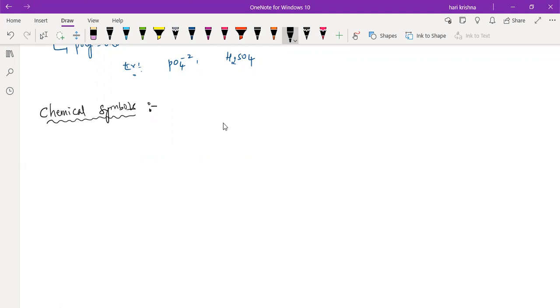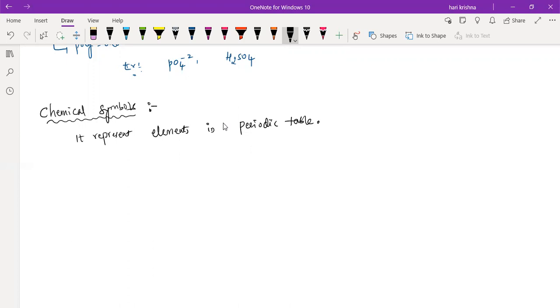And chemical symbols represent elements in the periodic table, right? Like H represents hydrogen, element 1 in the periodic table, where it has net charge, mass, and atomic number, sir. Every element.